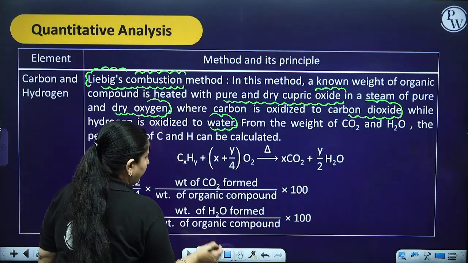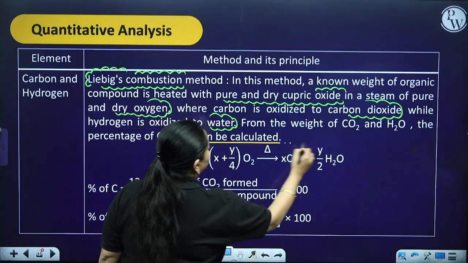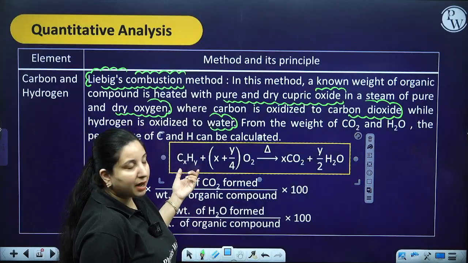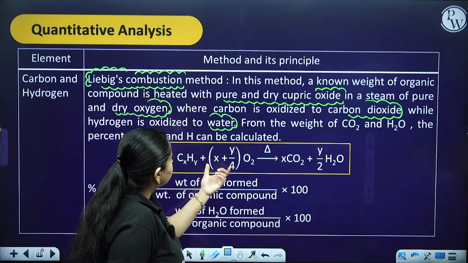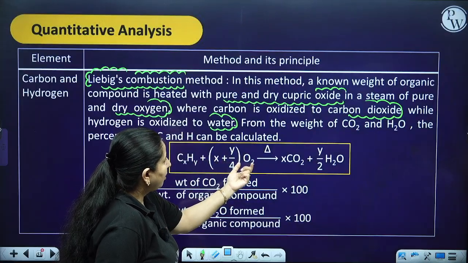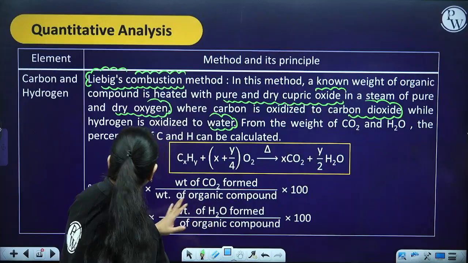So over here, this is the equation I am going to get: whatever organic compound I have, with X amount and Y amount of oxygen, is going to give me CO2 and H2O on oxidation.